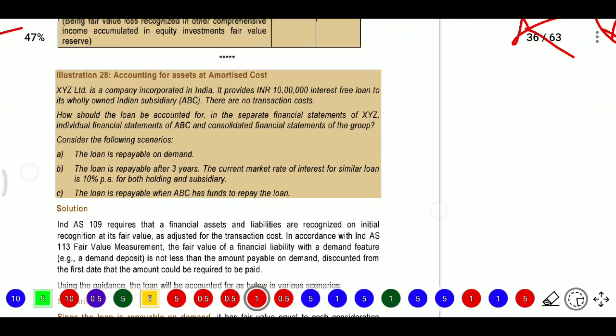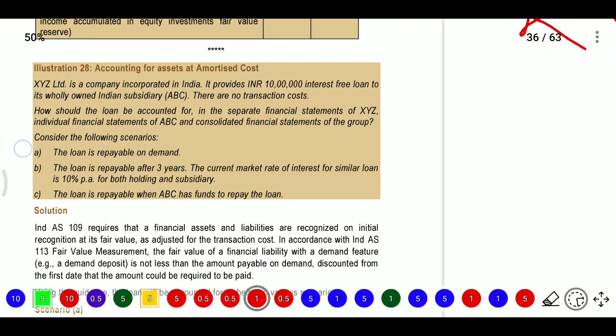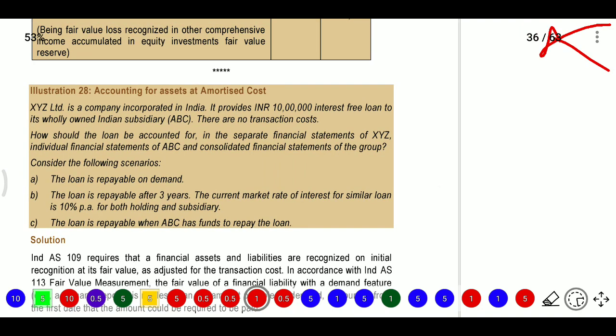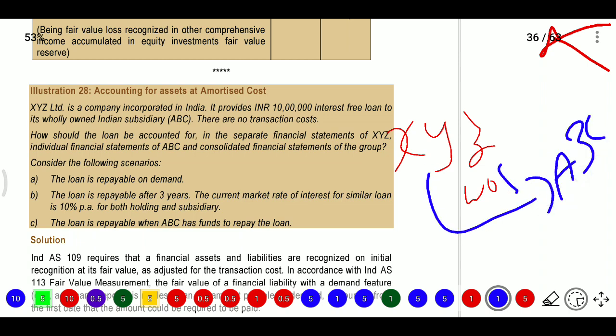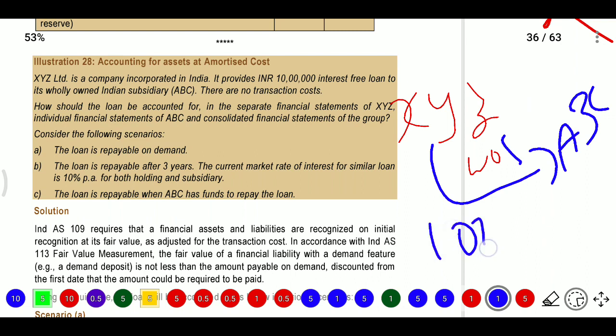And after that, question number 28. What is there in question number 28? In question number 28, they have provided that XYZ company is there, and it is incorporated in India, and they have given one loan to a wholly owned subsidiary company. What is that wholly owned company? It is the wholly owned subsidiary ABC Limited. How much amount have they given? 10 lakhs, as an interest free loan. So it means they are not collecting any interest.